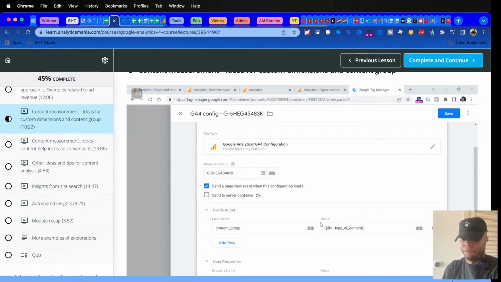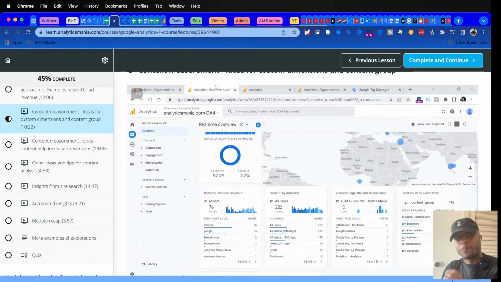If you're working with single page applications, then you would need to also include this kind of configuration in pretty much all of the tags, like separate page view tags, some other event tags. So everywhere you should include this. And then in real-time reports, it might look something like this.